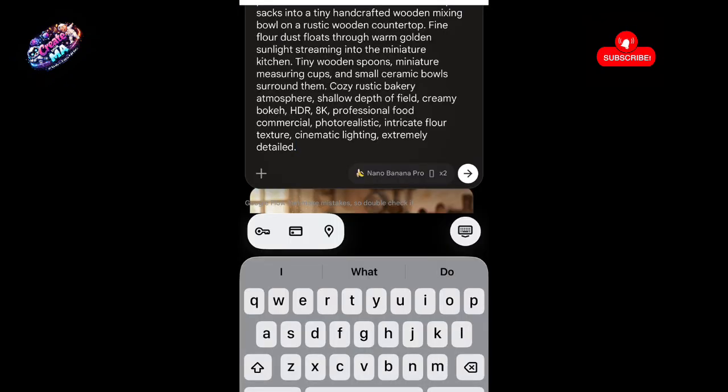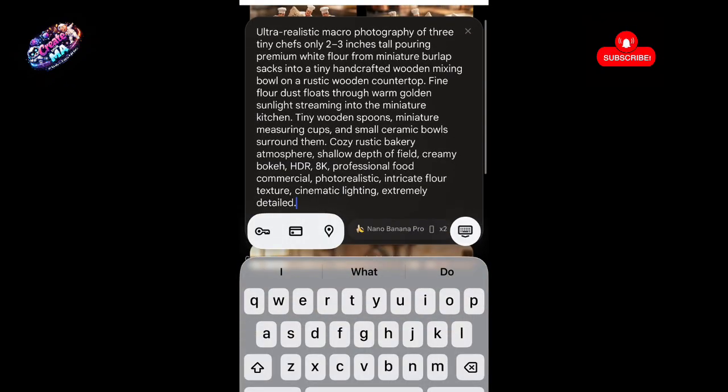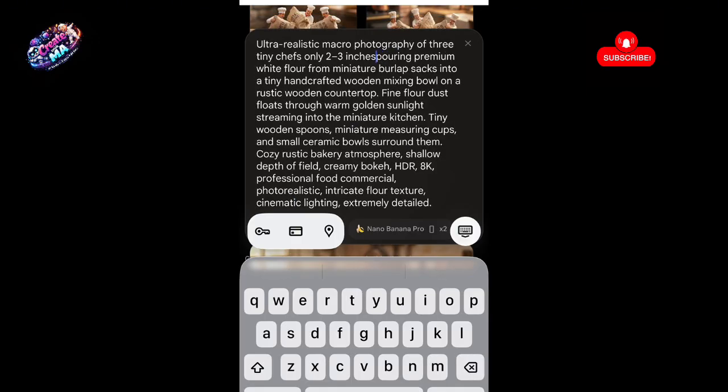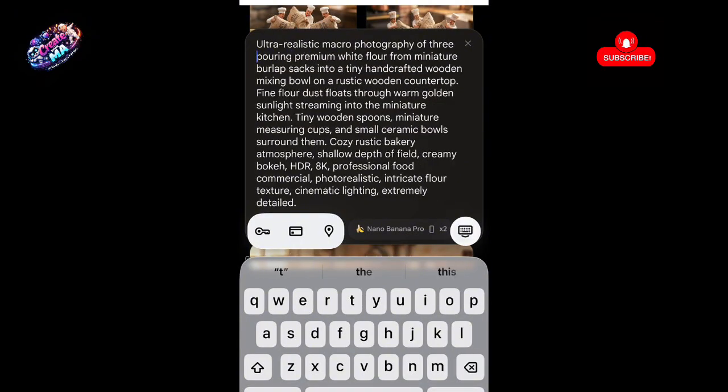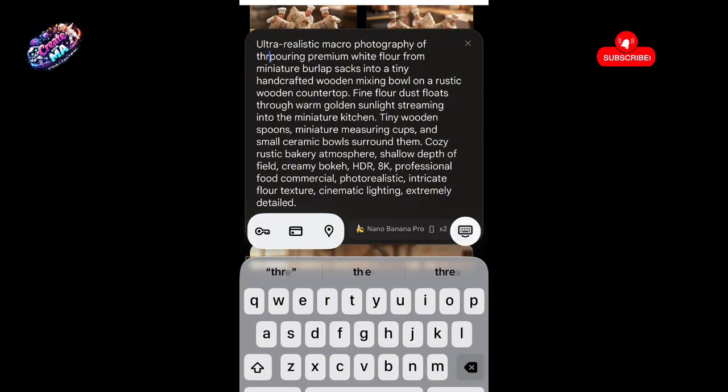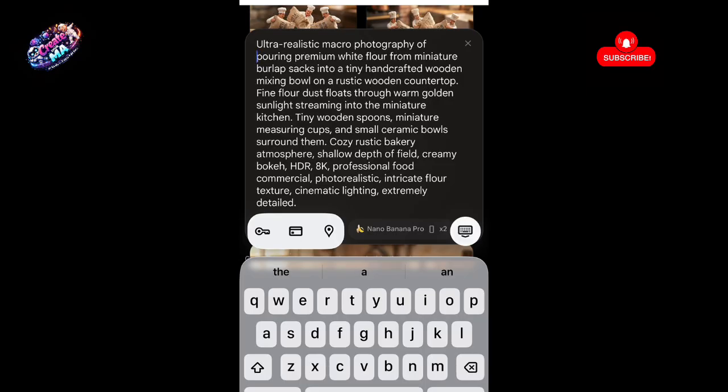Now if you like it, it's okay for you, you can go ahead and download, but for me it's not okay. So I'm going to paste in my prompt. Now you can see in my description it stated 2 to 3 chefs and all of that. Tiny chef. Me, I don't want tiny chef. I want photography of a hand. So I'm just going to adjust my prompt.